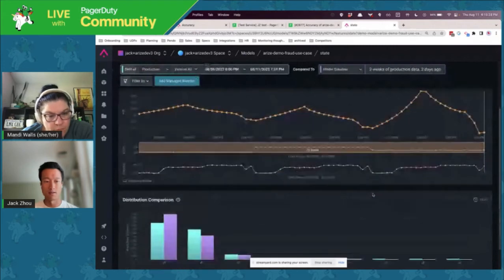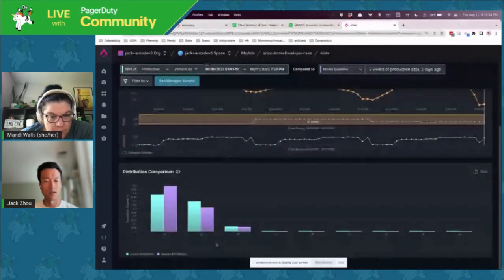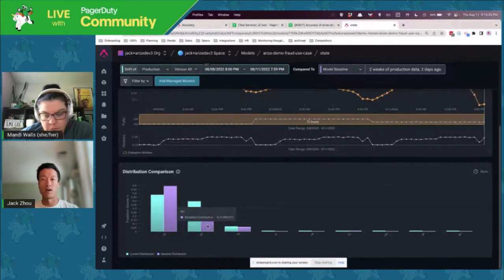And this is where we can compare the distribution. So when we look at the performance of a model, we often have a baseline, and this is what we call drift. We have a baseline, which is a period of time that the user believes that the model has good performance.